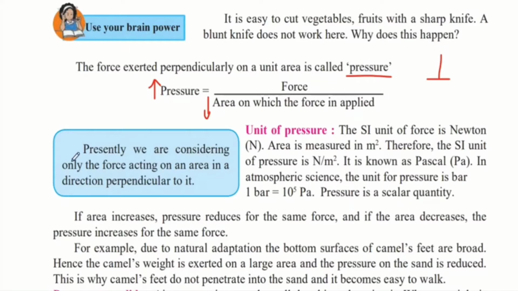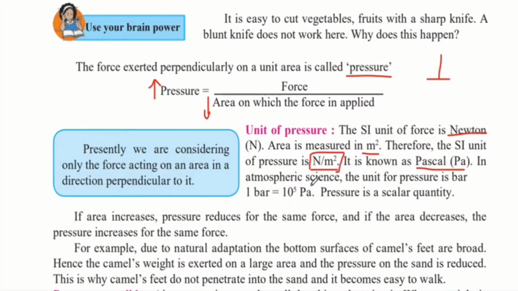Presently, we are considering only the force acting on an area in a direction perpendicular to it. So, whenever you take into consideration pressure, we have to consider the force that is acting perpendicular to it. The unit of pressure: the SI unit of force is Newton and the area is measured in meter square. So these are the SI units for force and area. And because pressure is force upon area, the SI unit of pressure would be Newton upon meter square. And this Newton upon meter square is also known as Pascal.